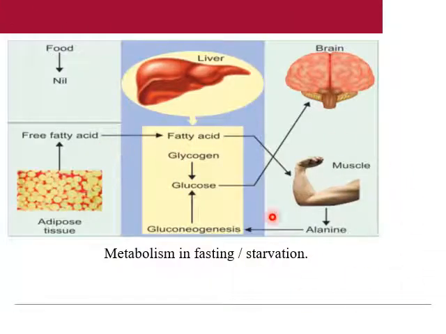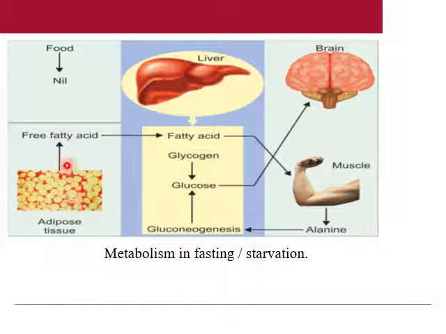So this is a figure which explains the metabolism in fasting, what we have discussed. The opposite of that happens during the postprandial state. From muscle, the amino acid alanine is transported to blood and will be utilized for gluconeogenesis. Through gluconeogenesis, glucose will be synthesized in the liver. The newly synthesized glucose will be transported to brain cells. The glycogen present in the liver will be broken down to glucose and can also be utilized by brain cells.